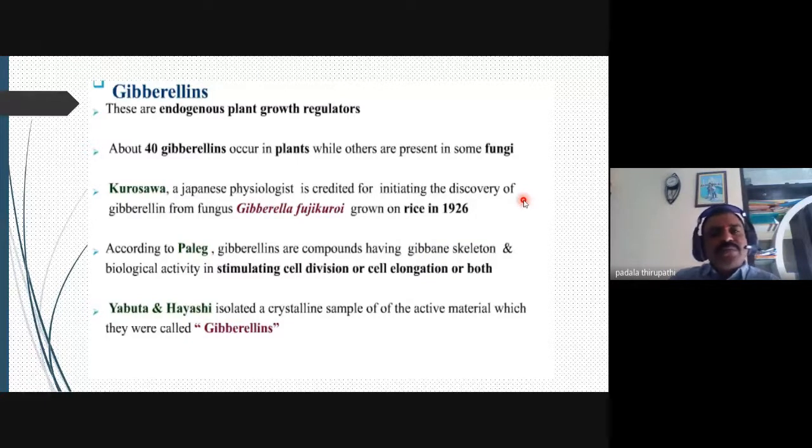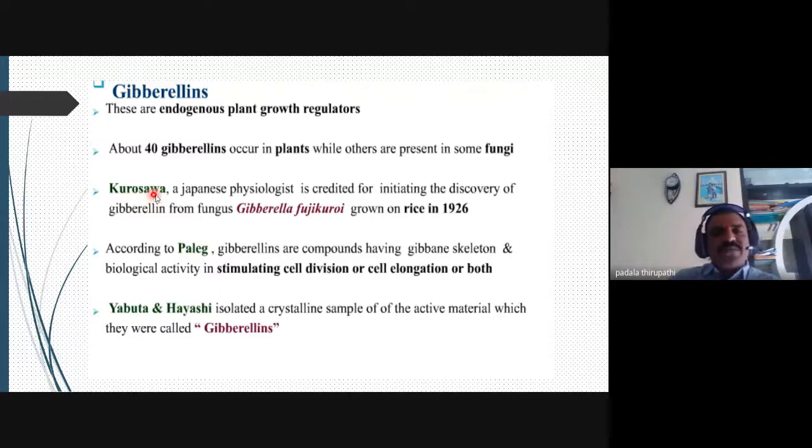In earlier times, 40 gibberellins were known to occur in plants, while others are present in some fungi. More than 200 gibberellins are now discovered.